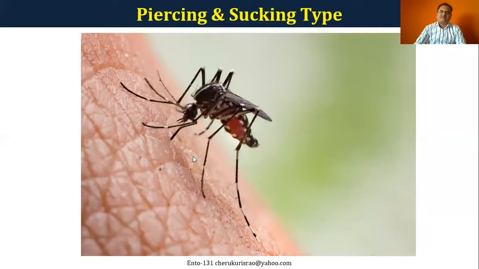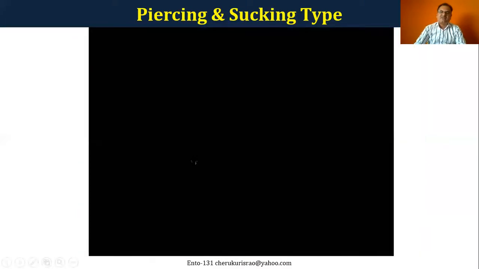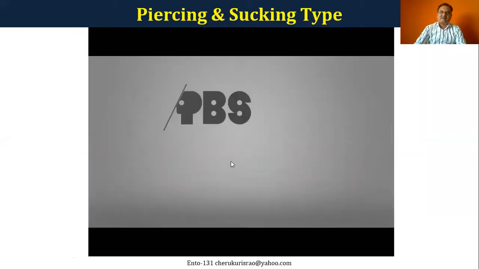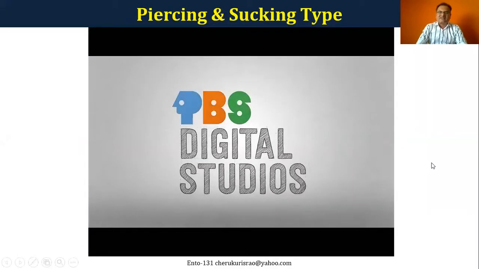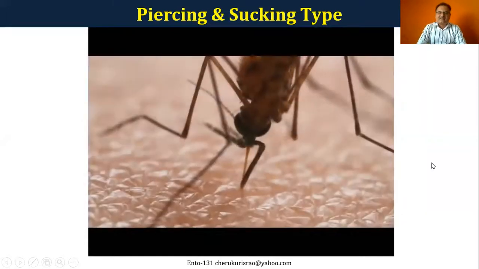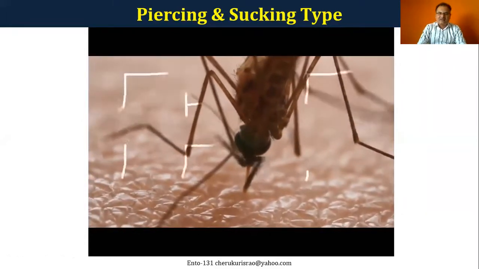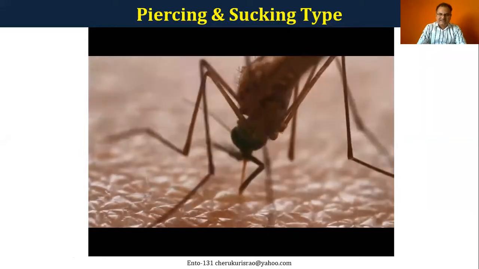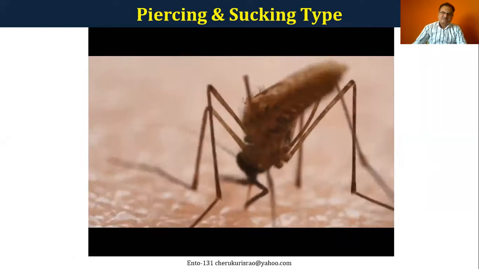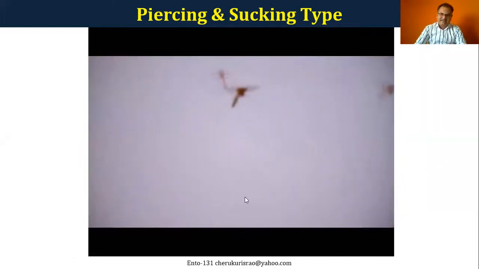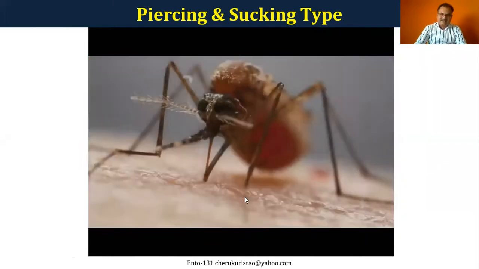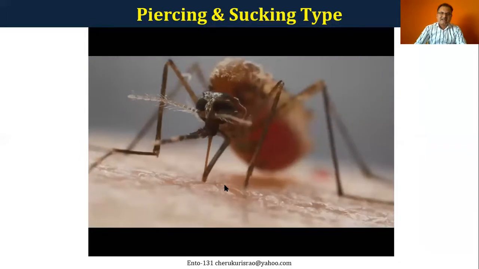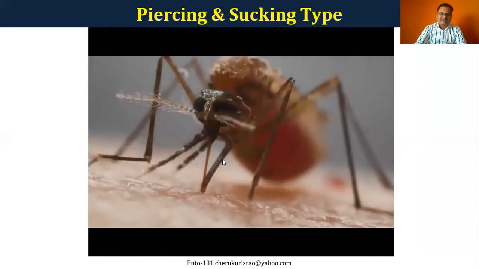So I will just present a small video, then you can check how these insect mosquitoes are actually using different kinds of structures found in the mouth parts. Here you can see a kind of structure which is actually bending when it inserts. Yeah, this is the lower lip. This is the lower lip.